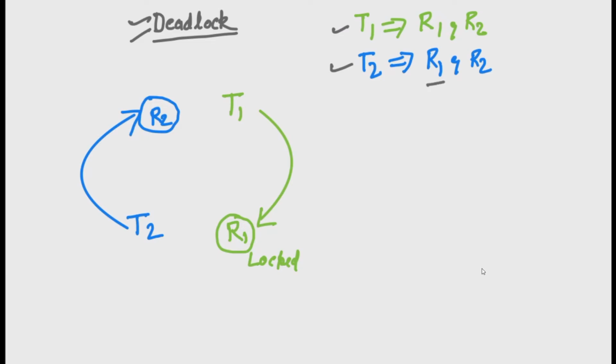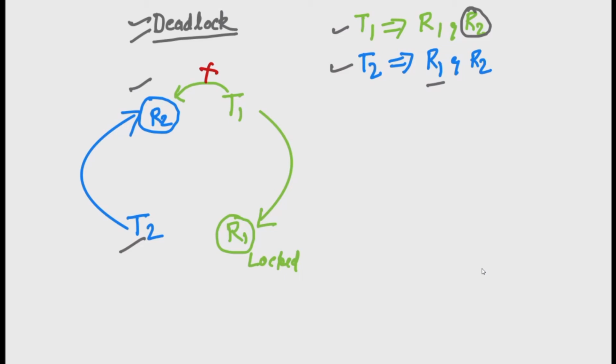So T1 tries to take the lock on R2 resource also. It tries to take the lock on R2, but it fails because R2 is already locked by T2 thread.